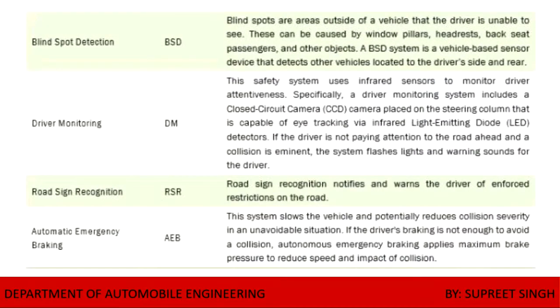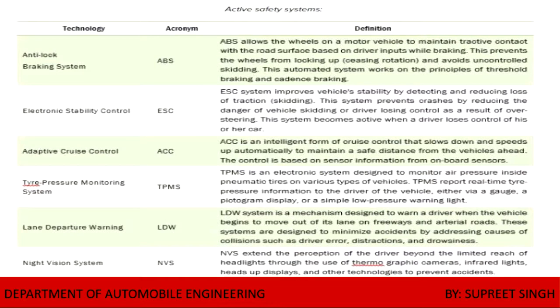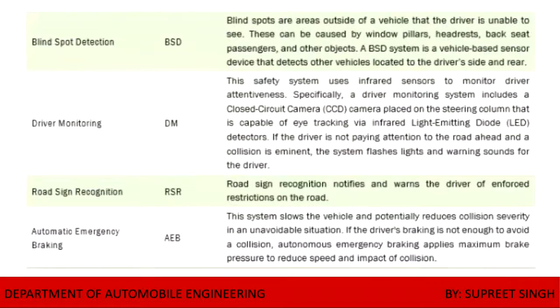Next, your last one was on the night vision system, which extends the lights to the driver whenever it takes a red light, or whenever it takes a right or a left turn, then the lights move with respect to that. So this is about the night vision system.